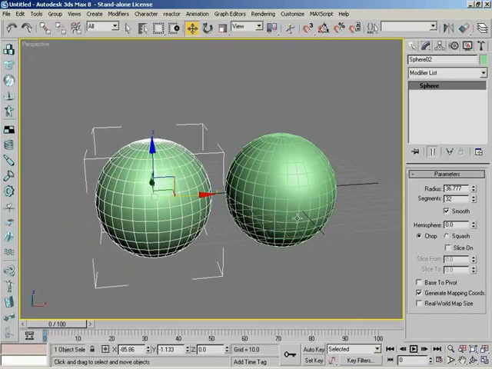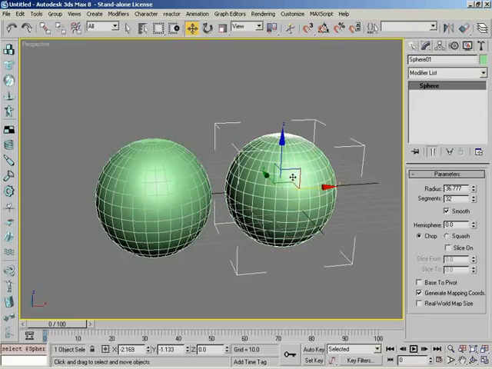There is now what I like to call a two-way channel of communications. Anything you do to the original sphere is done to the duplicated sphere. And there's also a very subtle indicator of this over in the modifier stack. You'll notice the name of the sphere itself is visible in bold. Whenever you see this, it's kind of a way to let you know that this object has been instanced. So let's see if we can throw a twist on, let's say, this guy. So basically you're saying that any modifier that I apply to the first sphere will affect the second sphere and vice versa.